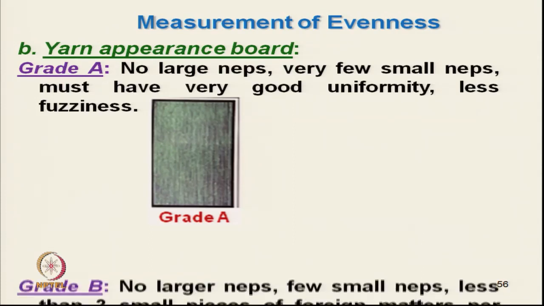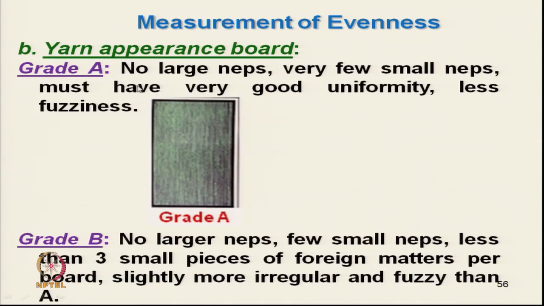Similarly, a little bit inferior to grade A is grade B: no large naps, few small naps, less than 3 small pieces of foreign matter if at all there are any, and slightly more irregular.